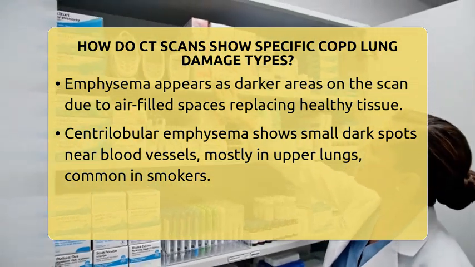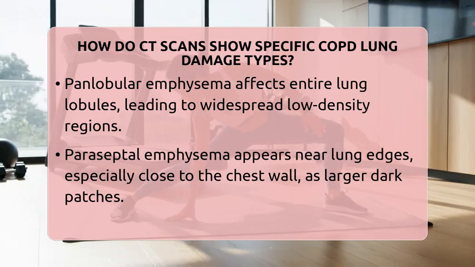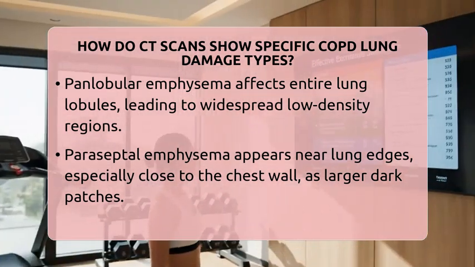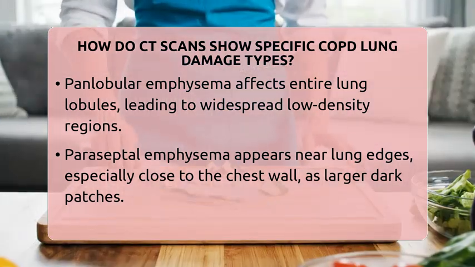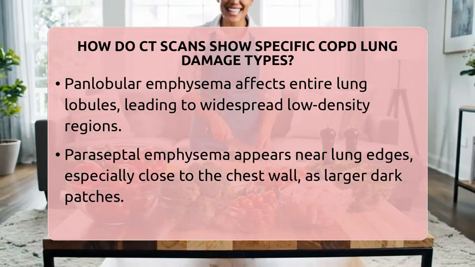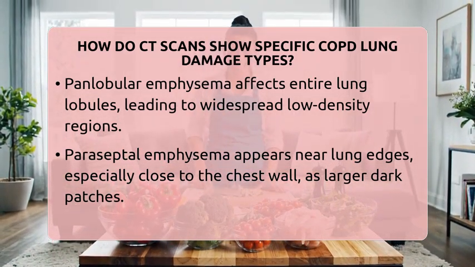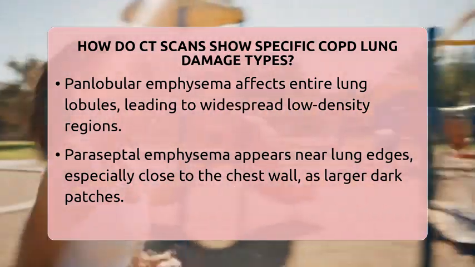Small airway disease is another key feature of COPD. On a CT scan, this shows as thickened airway walls and fewer small airways. Early in the disease, doctors might notice fewer terminal bronchioles, which are the smallest airways. During an expiratory scan, which is taken when you breathe out, areas with small airway disease can trap air. These regions look darker because they do not empty properly, a sign of air trapping.